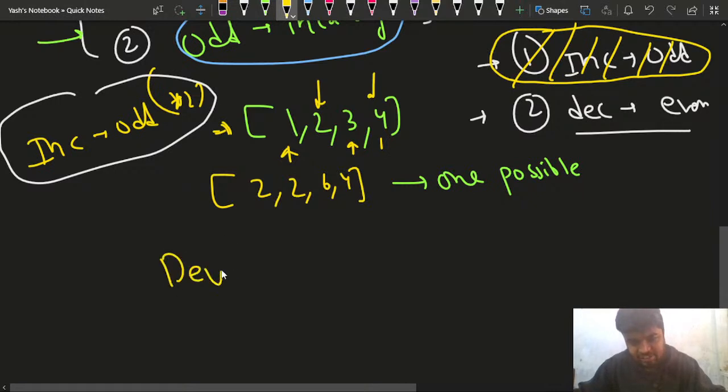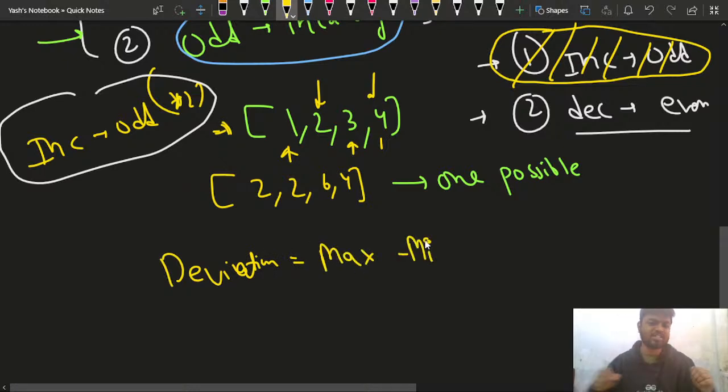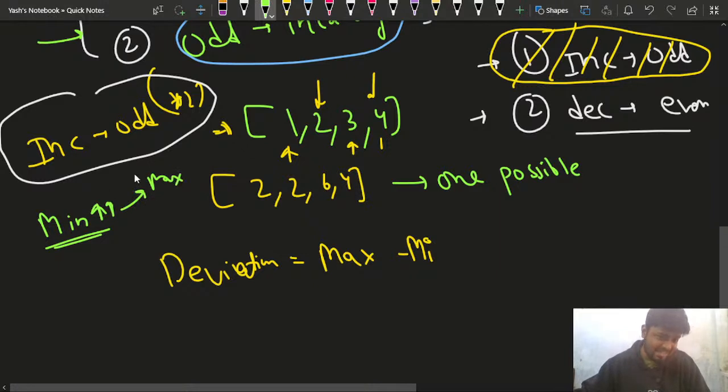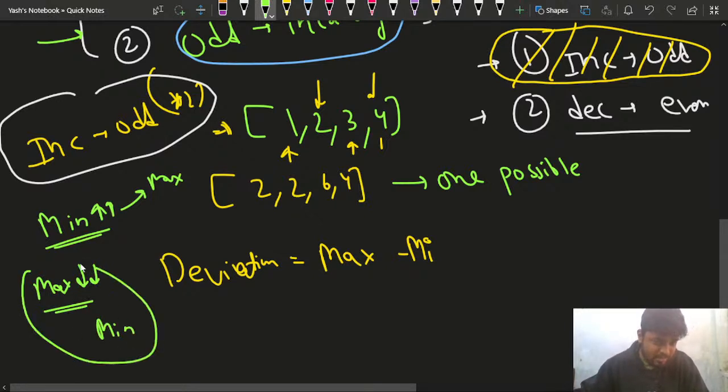Now I have the definition that deviation is equal to nothing but maximum minus minimum, right? This is the definition of deviation. Now what I've said is that either I could have increased the minimum, so that it comes closer to the maximum and the difference is lesser, or I could reduce my maximum element and make it closer to the minimum element such that the difference comes lesser, right?